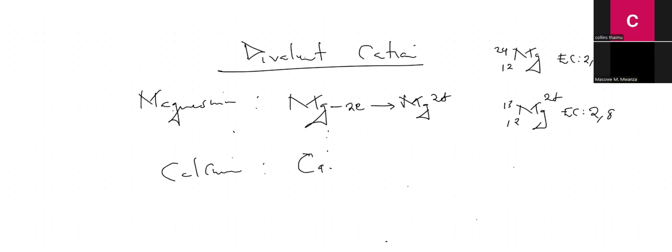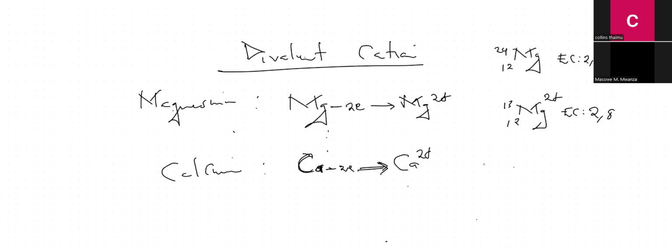Calcium. And the calcium. So I'm going to have calcium. Then how is my equation going to be? Calcium minus 2e, minus 2 electrons. The reaction arrow. So we call that the reaction arrow. Then what are we going to have there? Calcium 2 plus, to show the ion, isn't it?